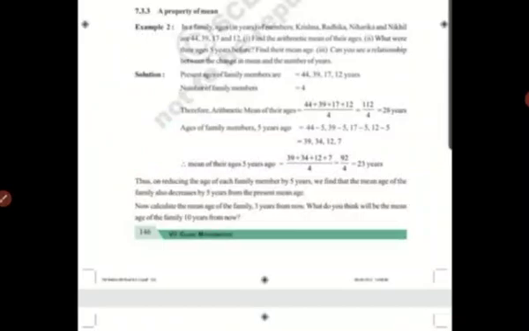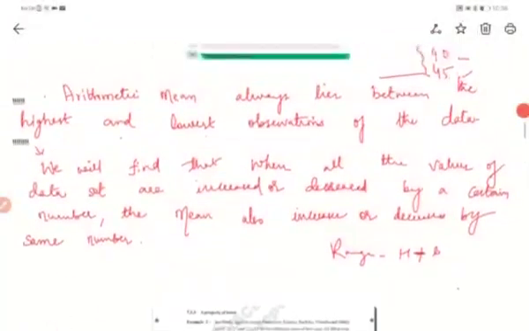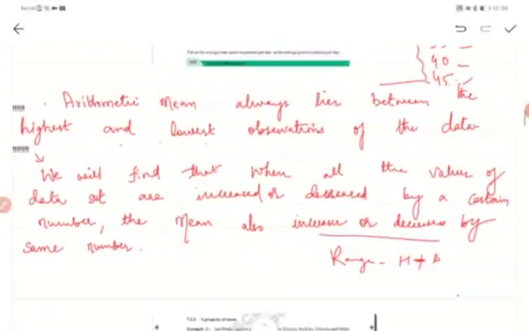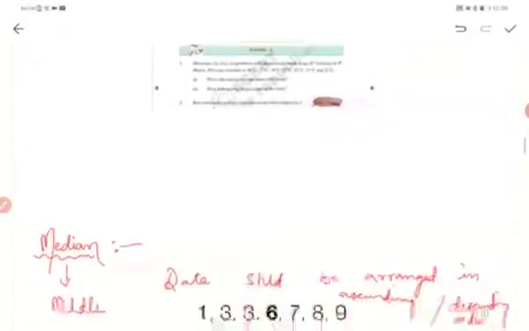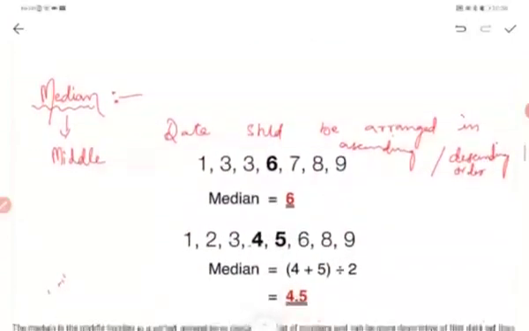And also you need to remember that if you add or subtract anything, the mean also increases or decreases, that is, it gets added or subtracted. So remember these 2 points for the mean. That's it for the mean. Now the next topic is median.